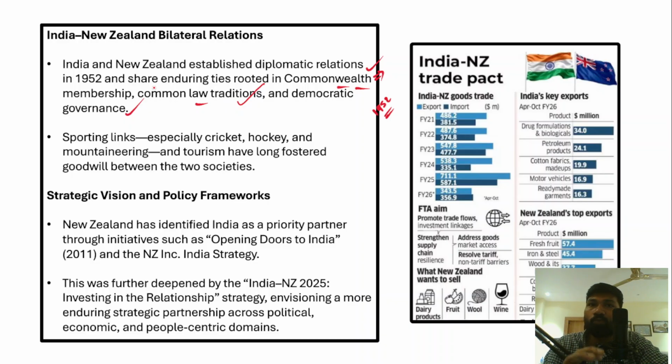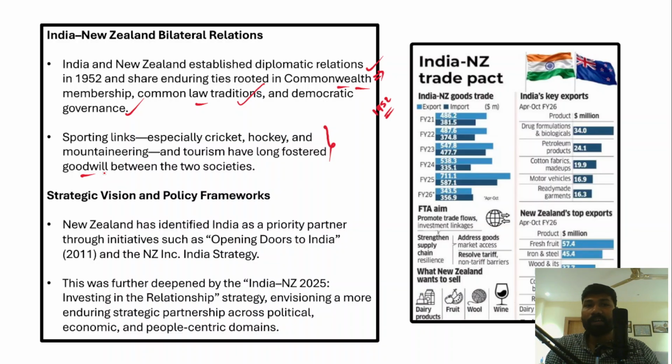Apart from that, sports play a very important connecting role between India and New Zealand, for example cricket, hockey, and mountaineering. These sports play a very important role in strengthening people-to-people relations. Tourism is also another arena which has fostered goodwill between the people of India and the people of New Zealand. So sports and tourism are the two important factors which have played a very important role in strengthening the bilateral relations between India and New Zealand.